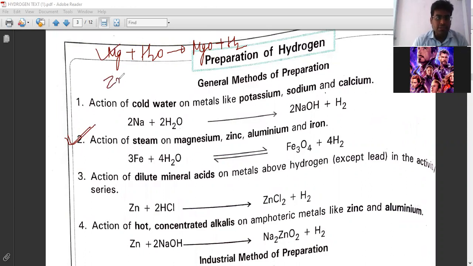And I will write for zinc. So zinc plus H2O, it will produce zinc oxide and hydrogen. The equation is already balanced. Okay, already balanced, good.